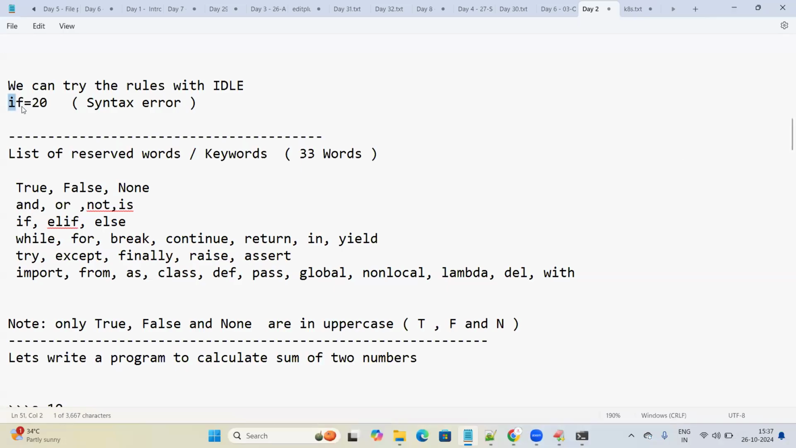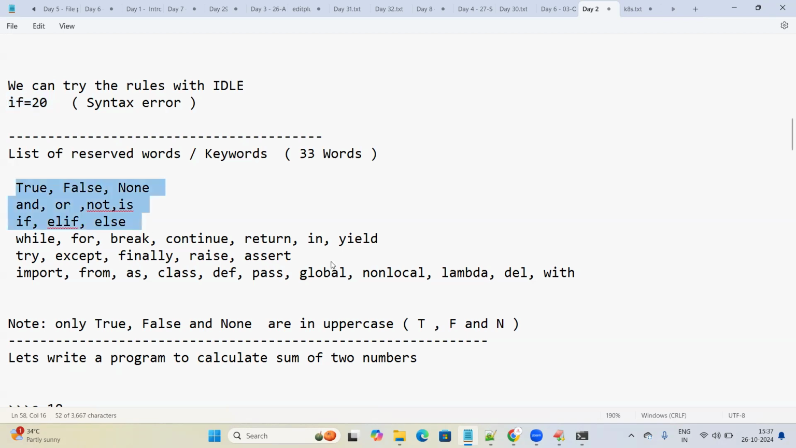So we are using the variable name as if. We cannot use if as a variable name because if is already a reserved keyword. We cannot use reserved keywords or reserved words as variable names. Definitely it will throw the syntax error. Here, we are just declaring a variable like if and assigning some value to it. It is not a good practice.